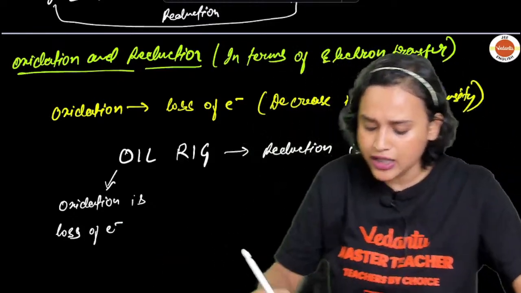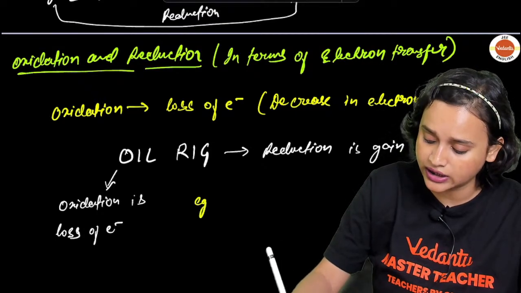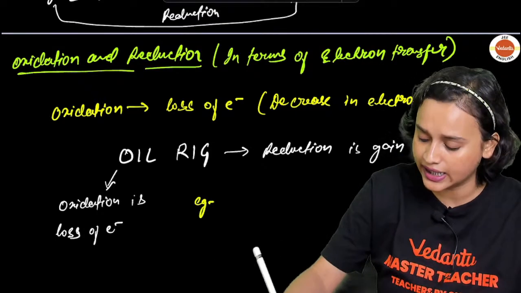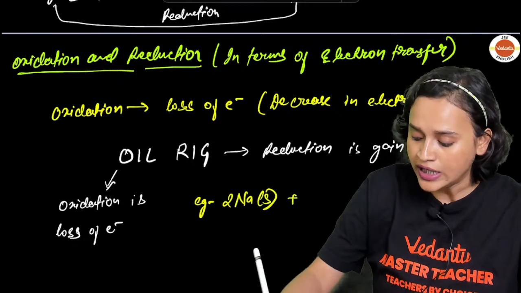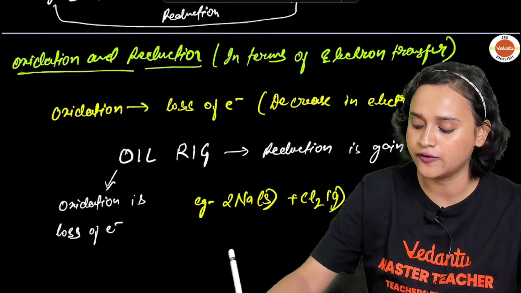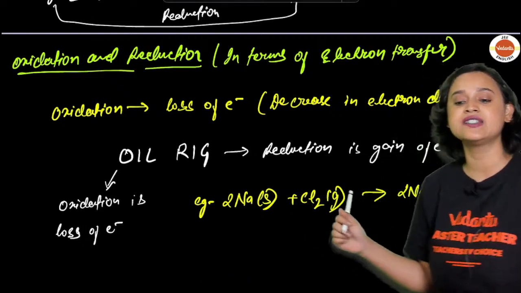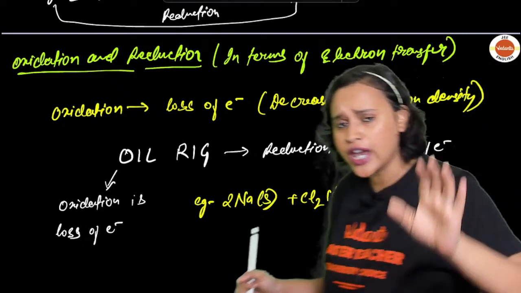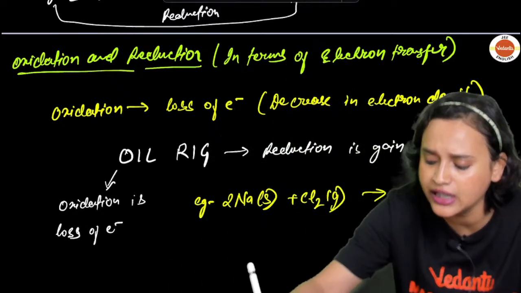Let me give you another example, just so that you are absolutely clear. Let us say we take sodium in solid form, and Cl2 in gaseous form. What will we get? Of course, our famous product, 2NaCl, solid. Now if you carefully look at it, what is actually happening here?